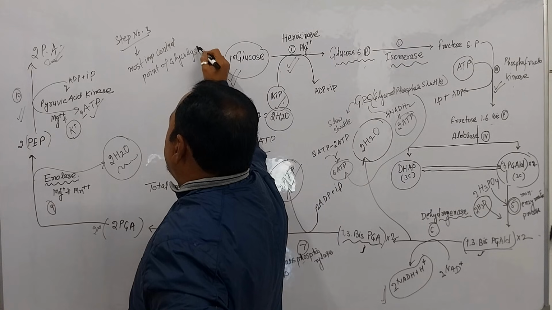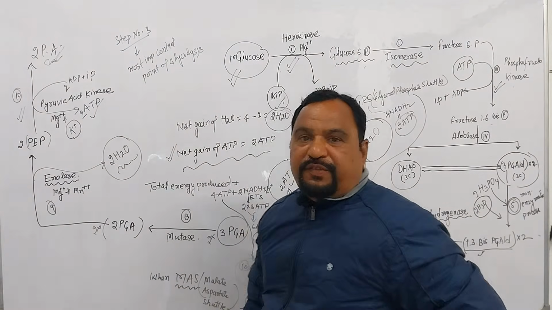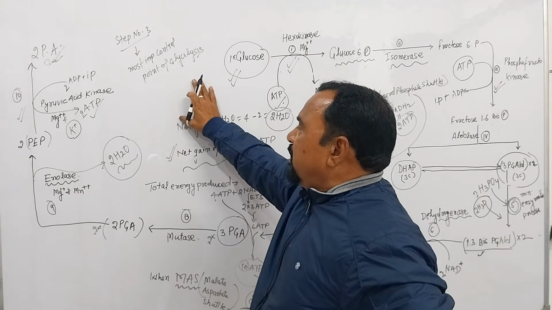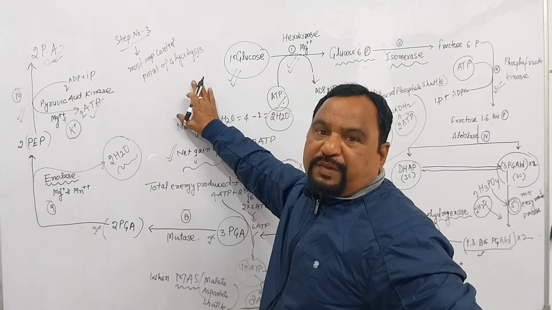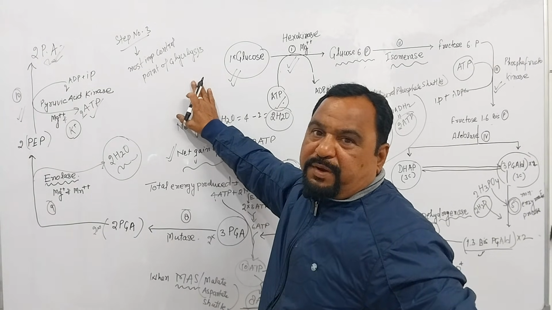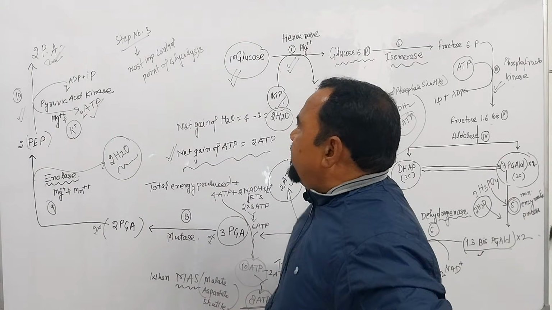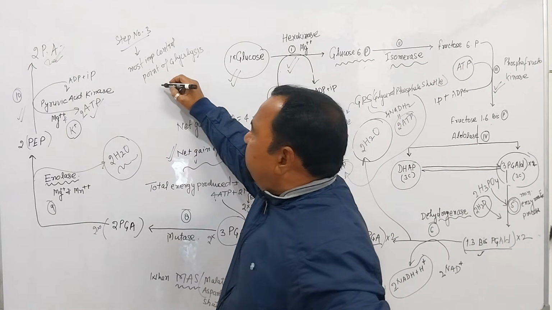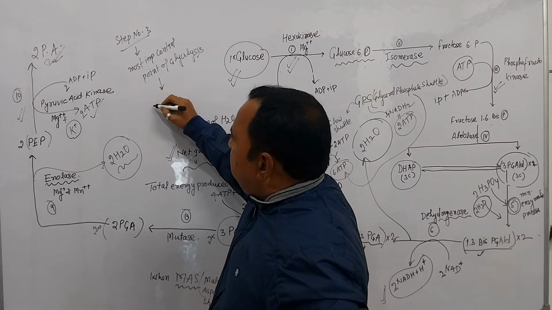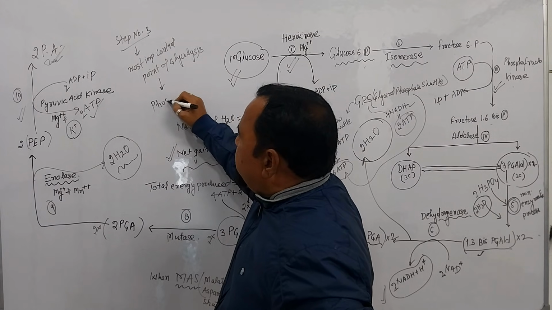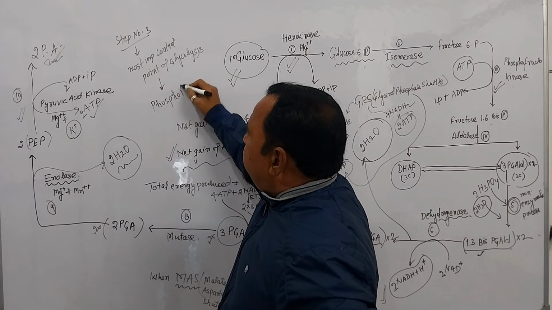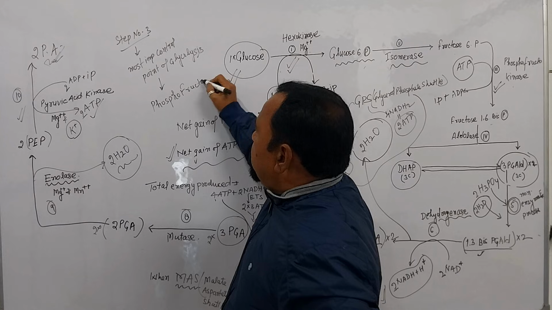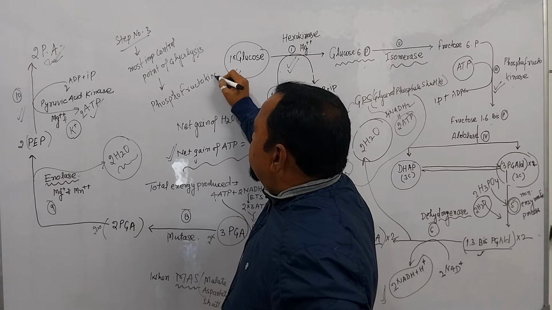Glycolysis can be checked here at step number 3, step number 1 and step number 10. Just you see here, beta, why is it the most important control point of glycolysis? Due to the presence of phosphofructokinase enzyme.